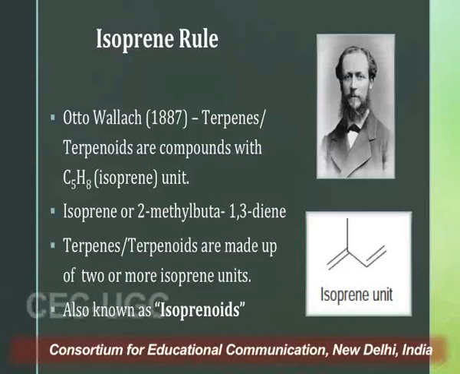He also stated that since terpenes are made up of isoprene units, these are sometimes also called isoprenoids. So in short, the Isoprene rule states that terpenes or terpenoids are compounds which are made up of isoprene units.